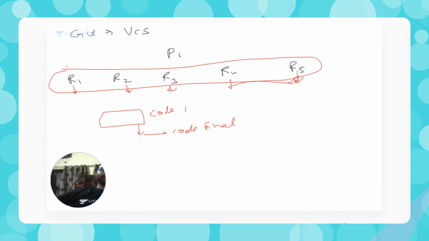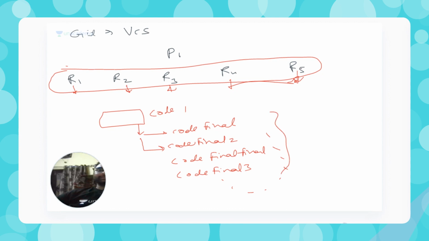After a certain time they make another change, or a couple of changes, and mark this code final 2. Then after some time code final 3, and so on. After some time they have lots of folders, maybe tens of them, of their code.